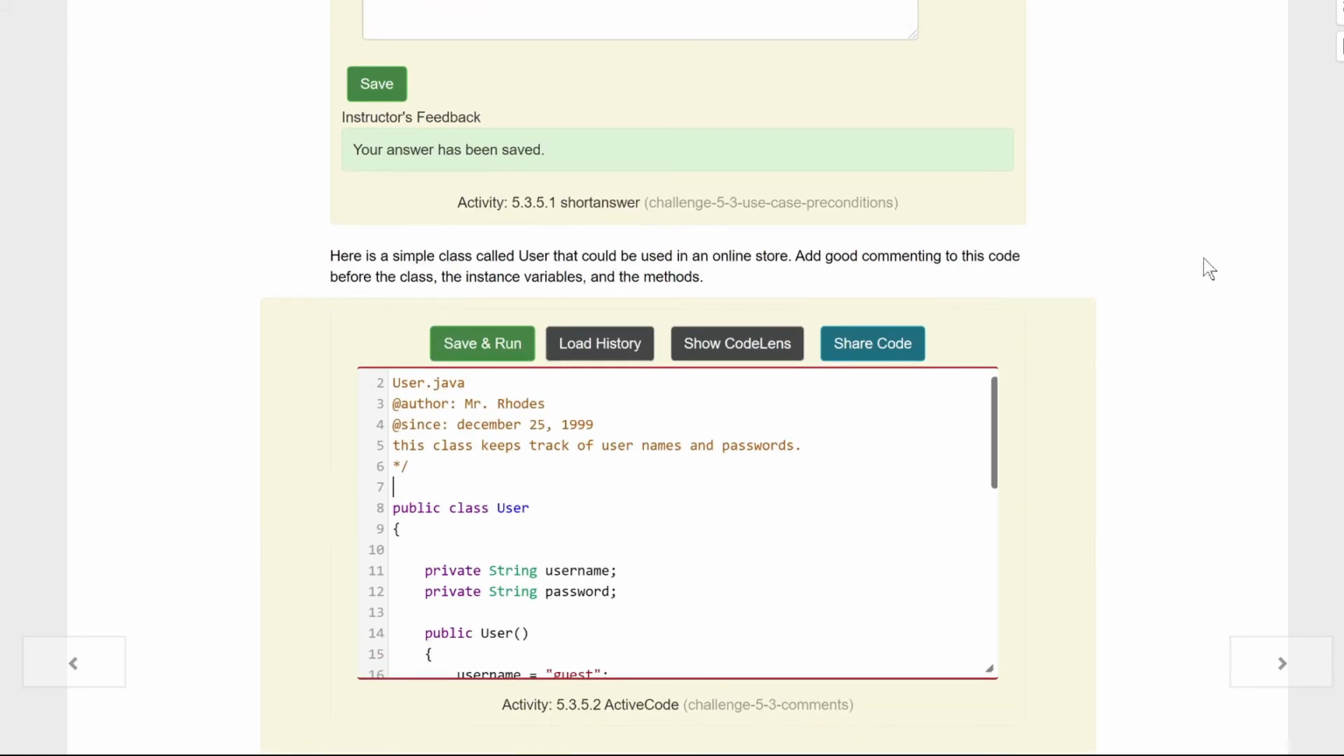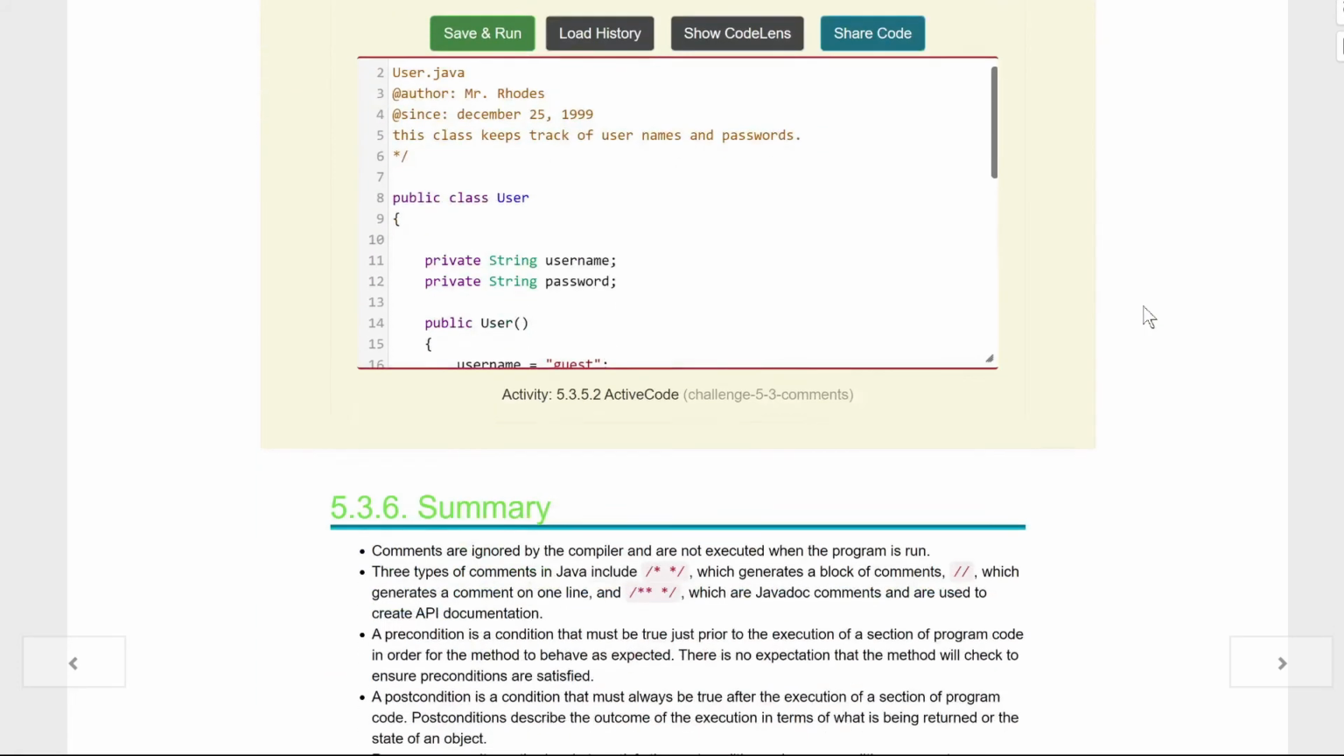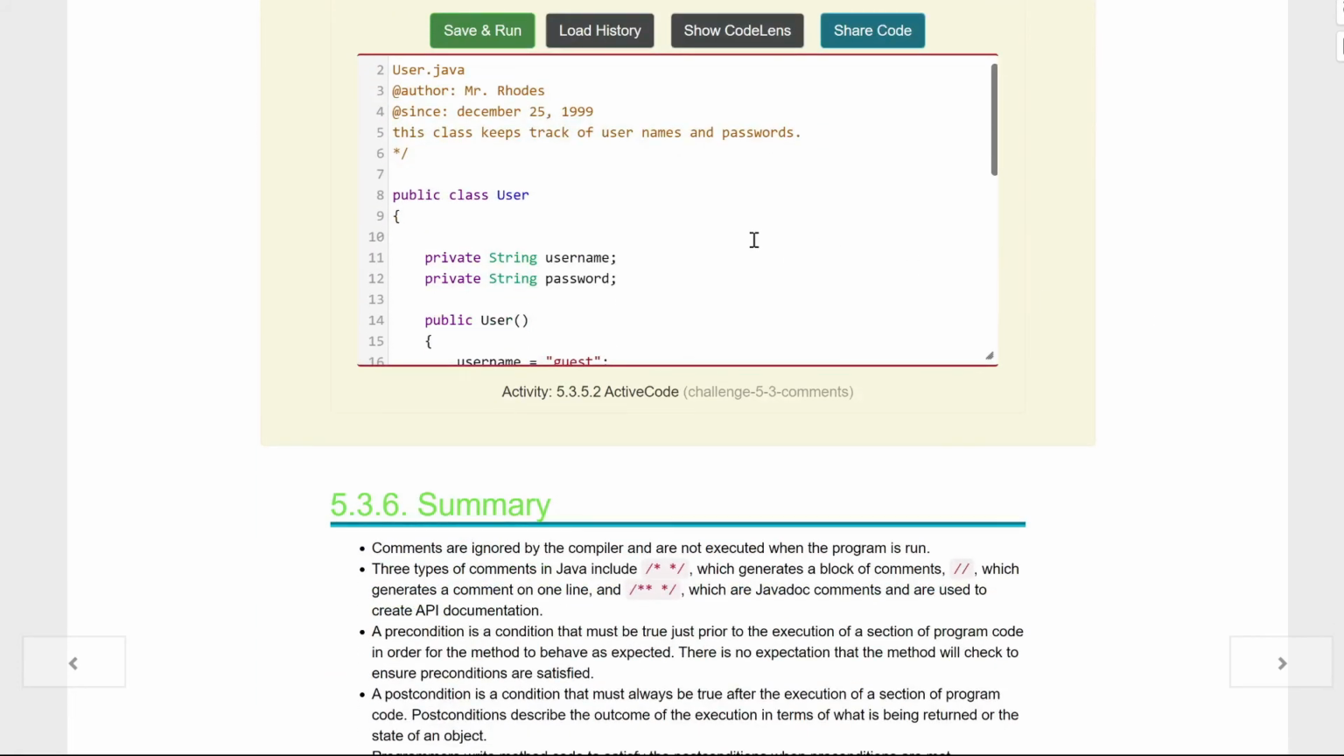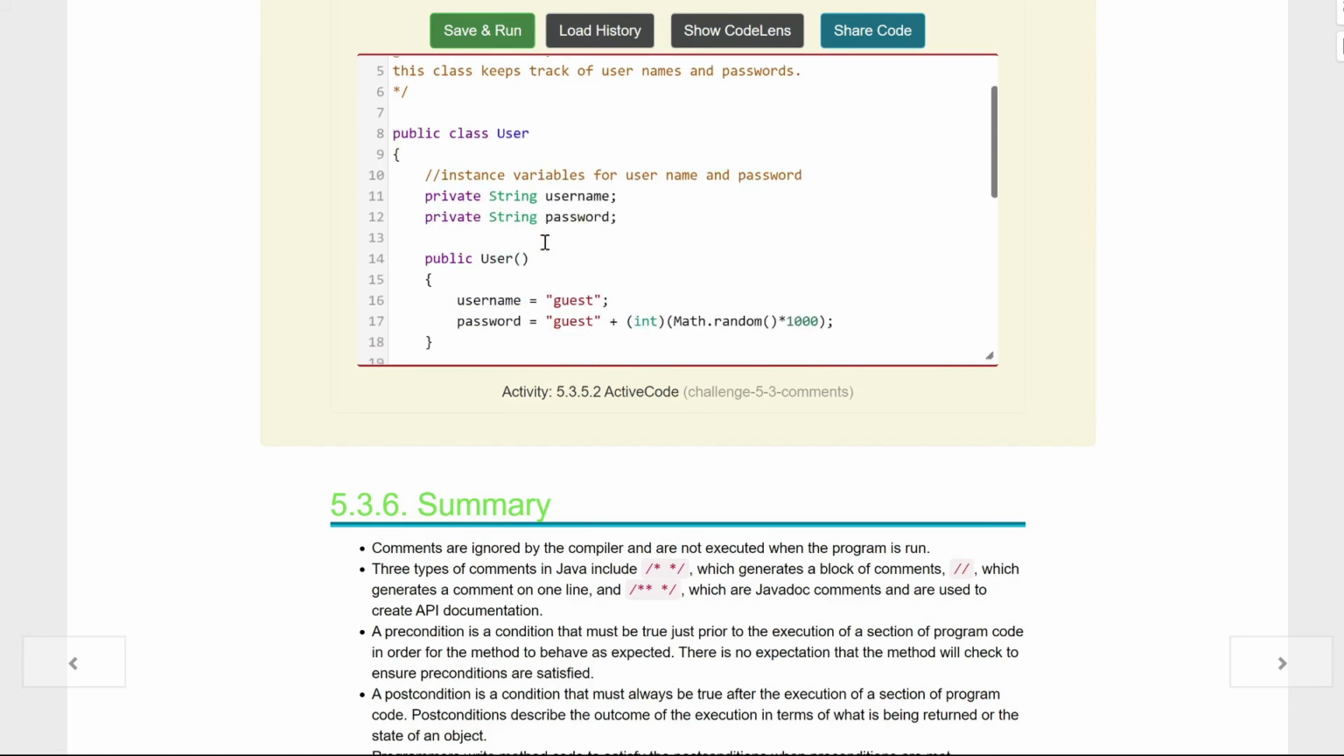And remember what we have to do here, kids. Instance variables and methods now. Well, what are our instance variables? Well, kids, that's right under our public class right here. I'm going to do a comment, 2 slashes, instance variables for user name and password. That's all that's doing is just saying, hey, that's what's for the user.